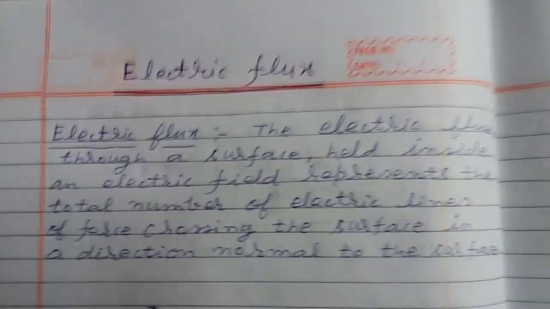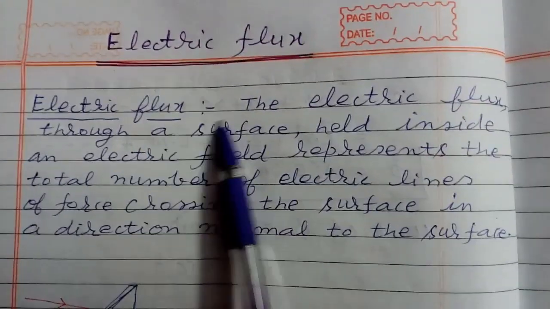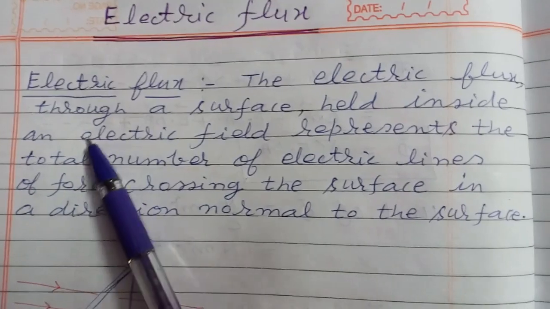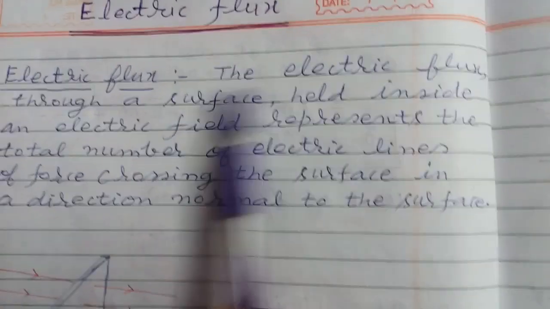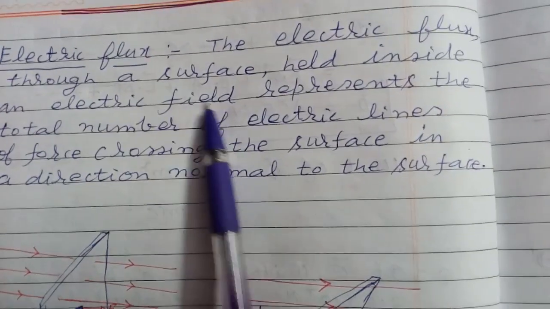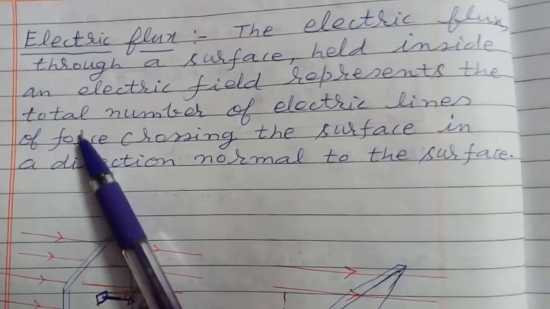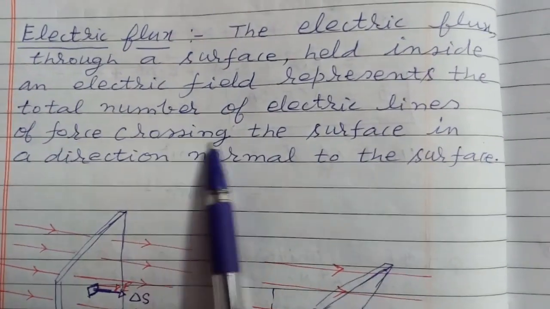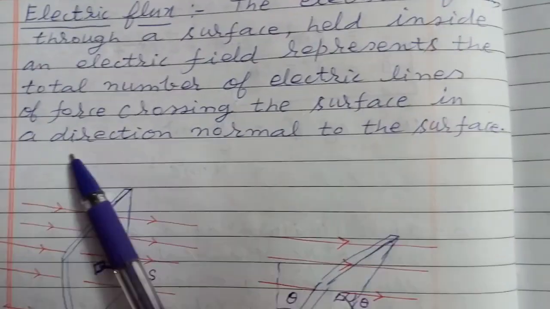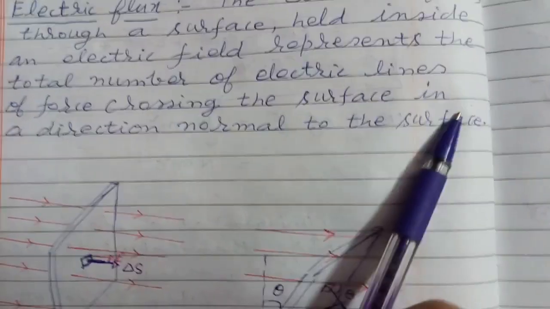Now next topic is electric flux. The electric flux through a surface held inside an electric field represents the total number of electric lines of force crossing the surface in a direction normal to the surface.